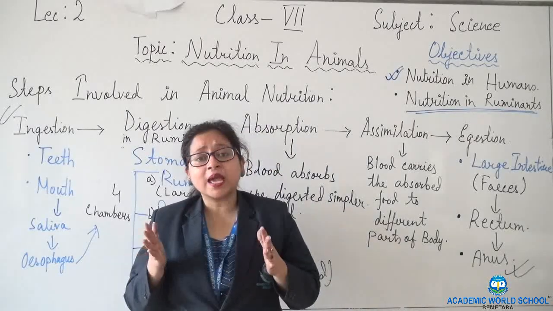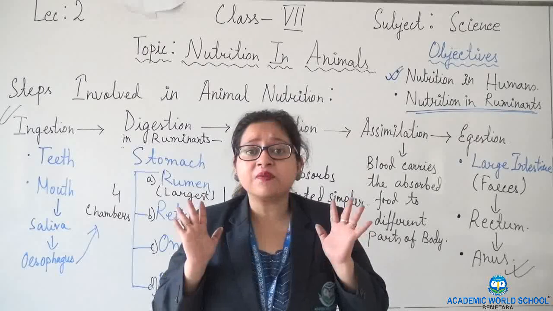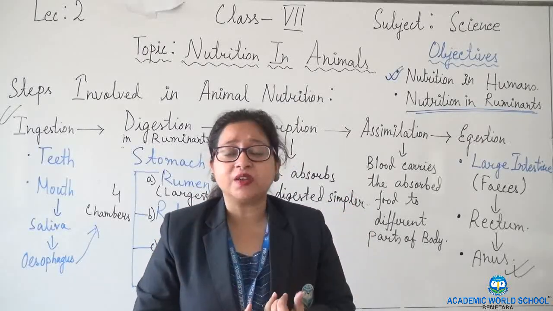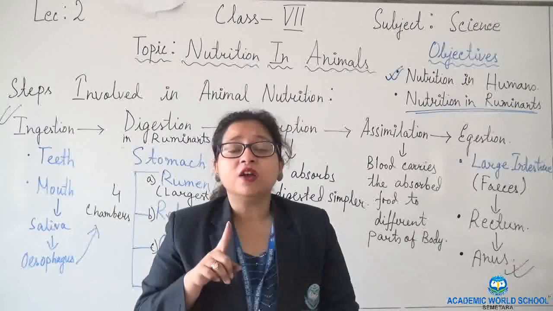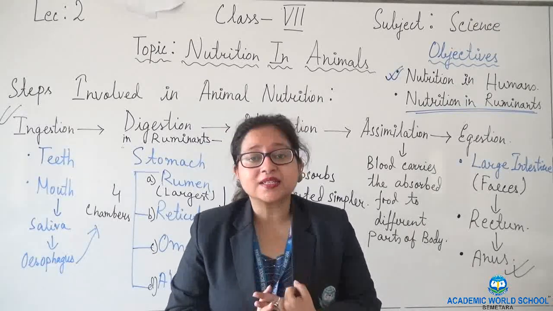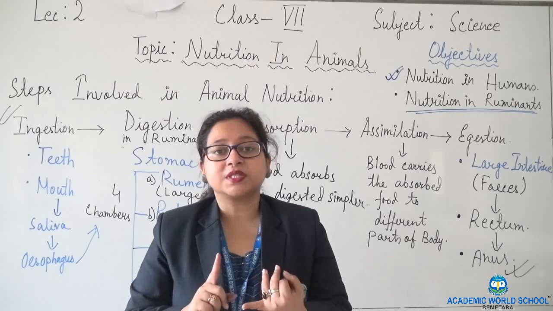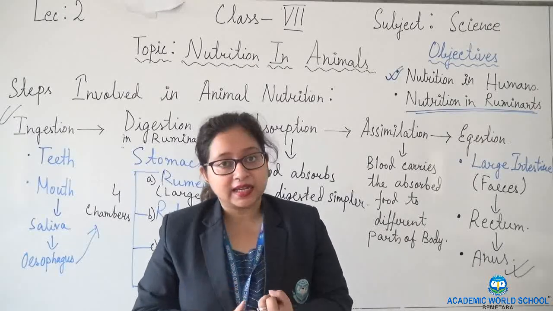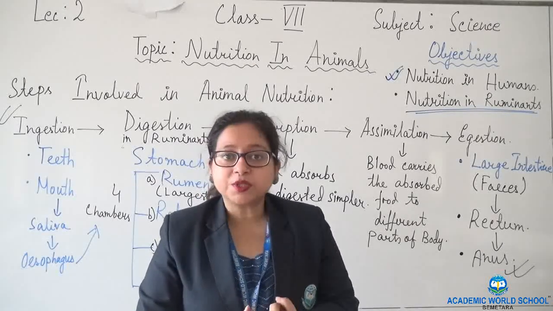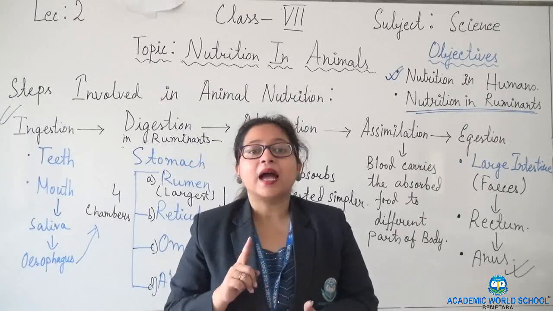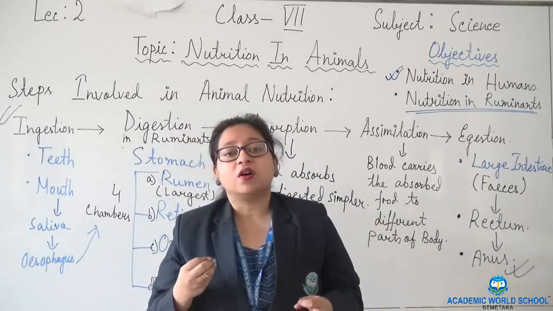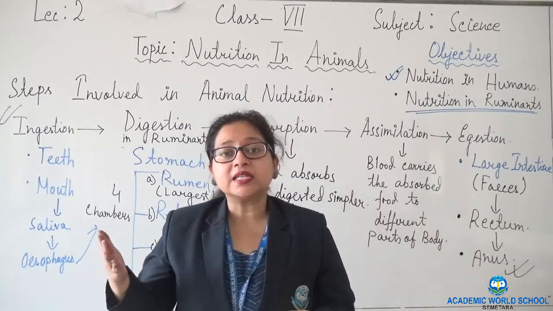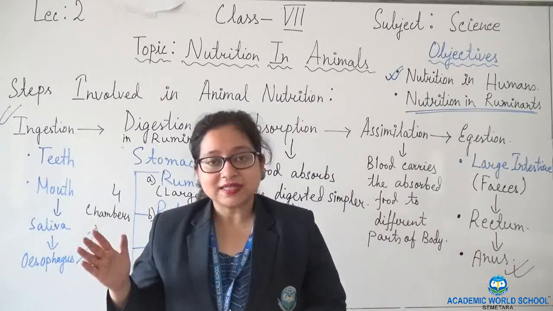So the same five steps are involved, even if it is a single-celled microorganism, even if it is a human, or even if it is a grass-eating animal. The five steps are ingestion, then digestion, then absorption, then assimilation, and then egestion. The organs associated with each step are almost the same.